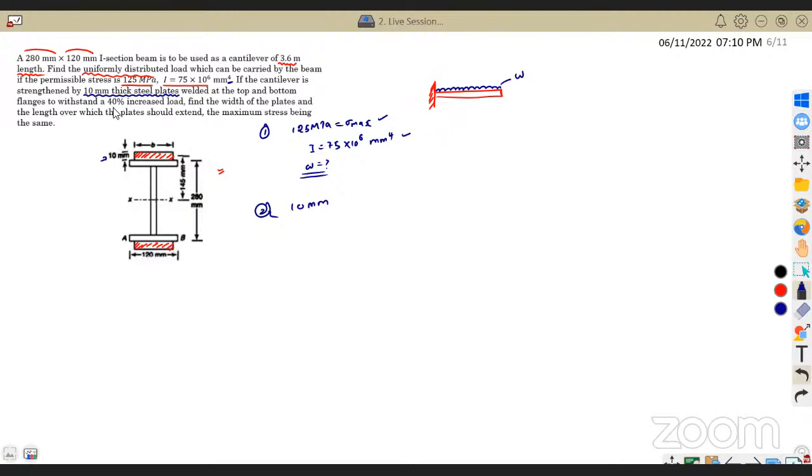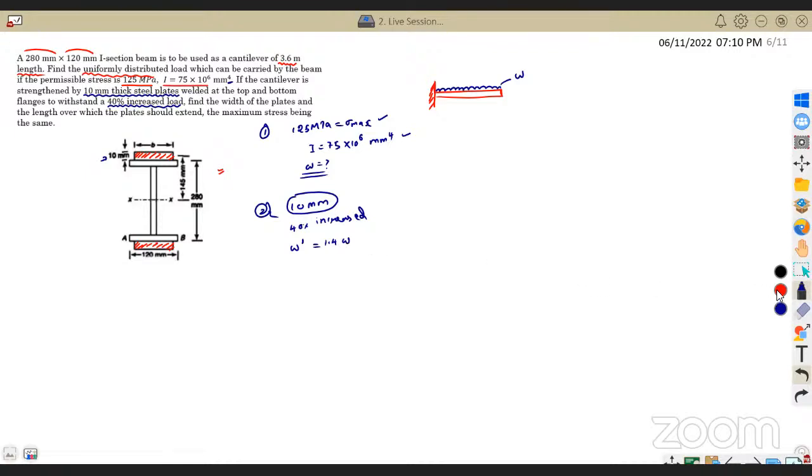Like top and bottom flanges to withstand 40% increased load. So initially if the load was W, now it is 40% increased. If I add 10 mm above the plate and 10 mm below the plate, the load is getting increased by 40%, which means W dash, the new load, will be 1.4 times W. 40% increase means 100 plus 40, right? 140% of the initial value, so 1.4 W.